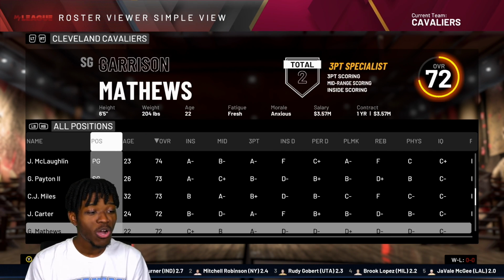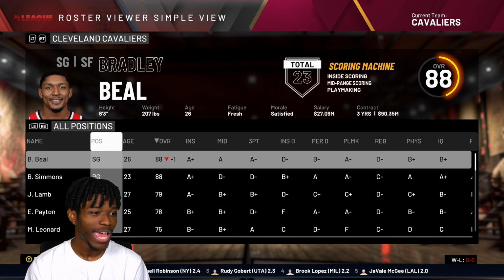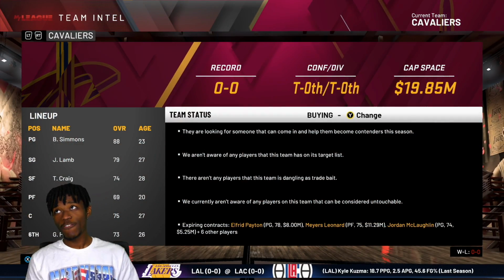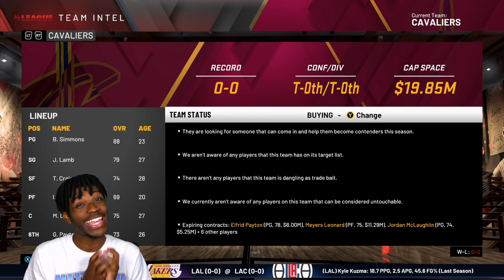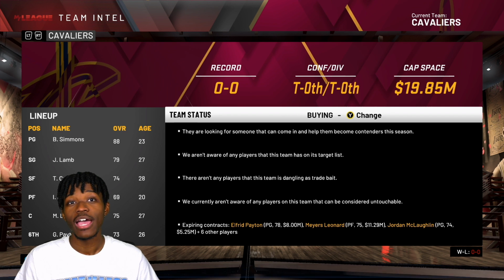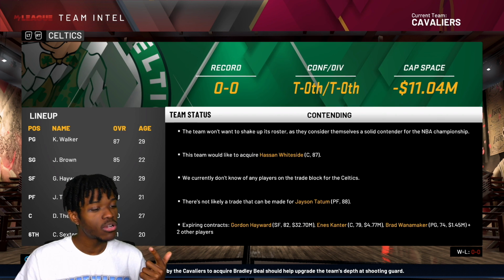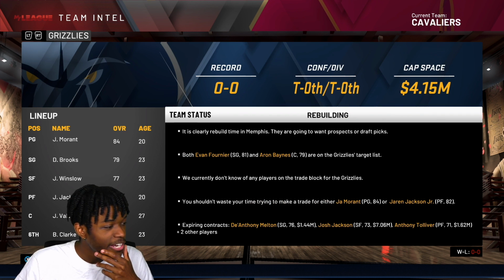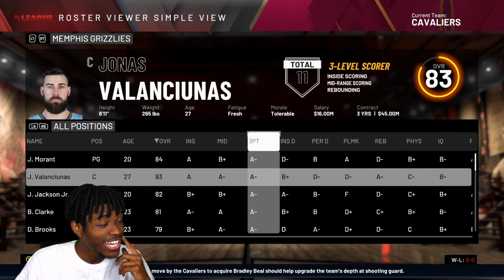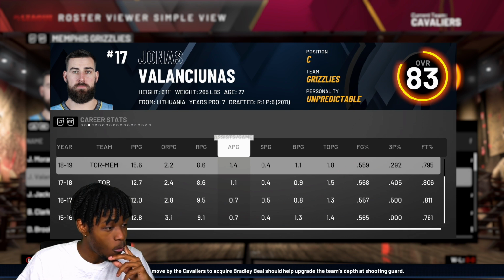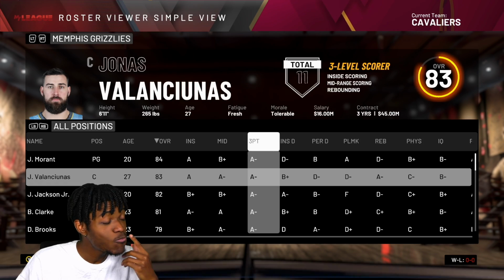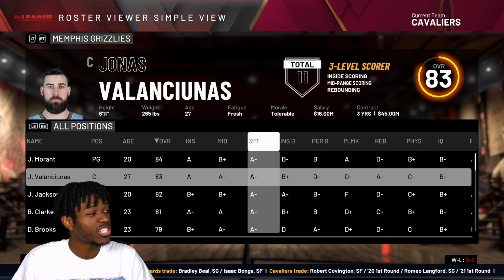But now, well, I guess we didn't have a single center in the draft, so that is something I should have prioritized too. We got to go back around the league. A center that will fit alongside Ben Simmons is a center that can potentially stretch the floor. So I'm not looking at the Drummonds of the world, the Capellas of the world, who can easily be traded for. I'm looking for, like, Jonas Valanciunas. He has a 3-point shot. His 3-point shot is an A-. Wow. Okay. Which put him at what? 81-3? What the heck? I'm adding him to the target list.